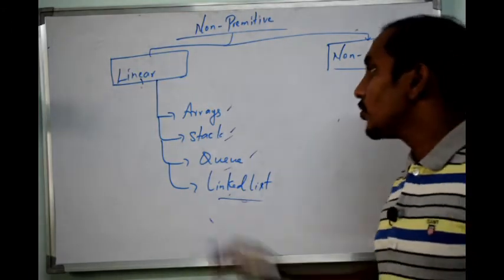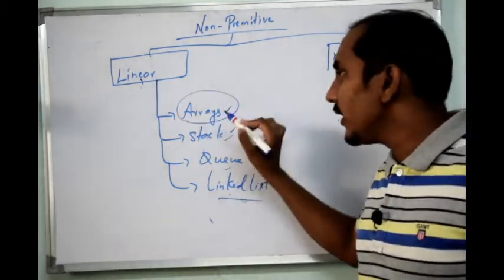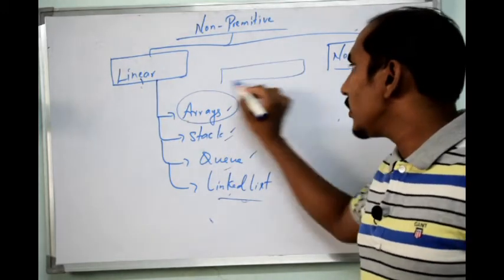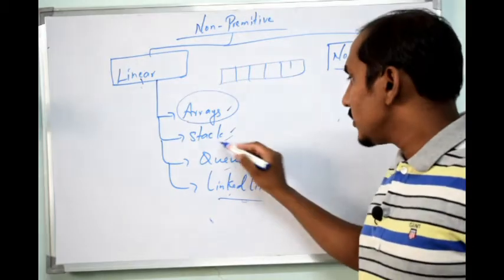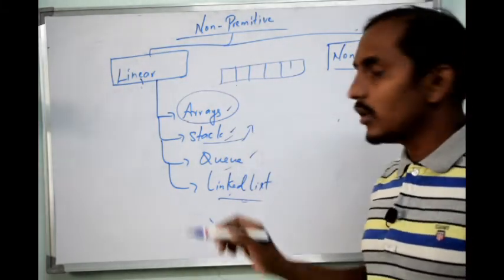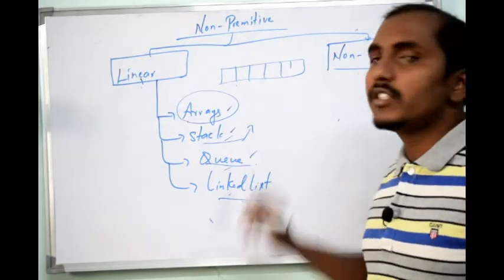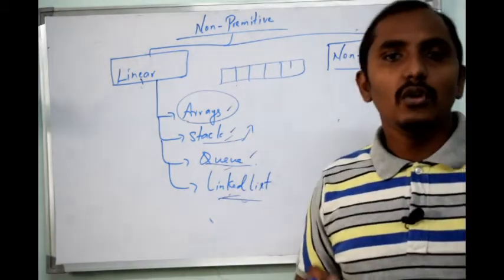Apart from that, what does that mean? That I have already explained. When you consider an array, elements will be stored sequentially one after the other. Similarly, the stack elements also will be stored in sequential order. Queue also will be stored in sequential order. Similarly, linked list also will be stored in sequential order.